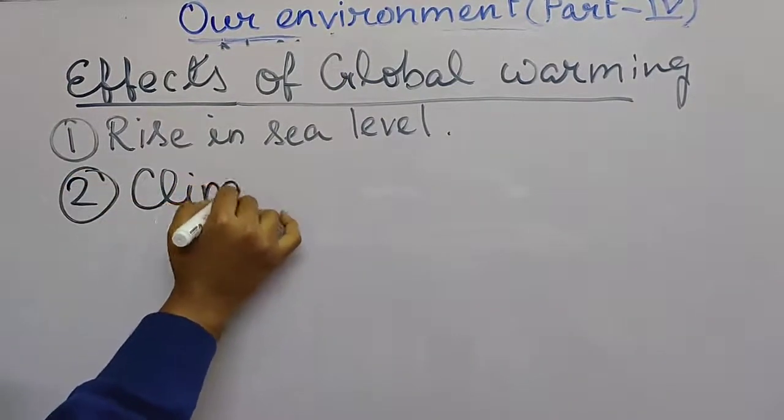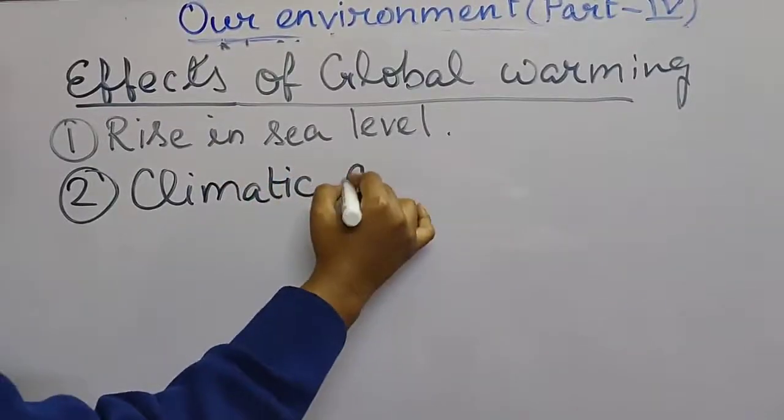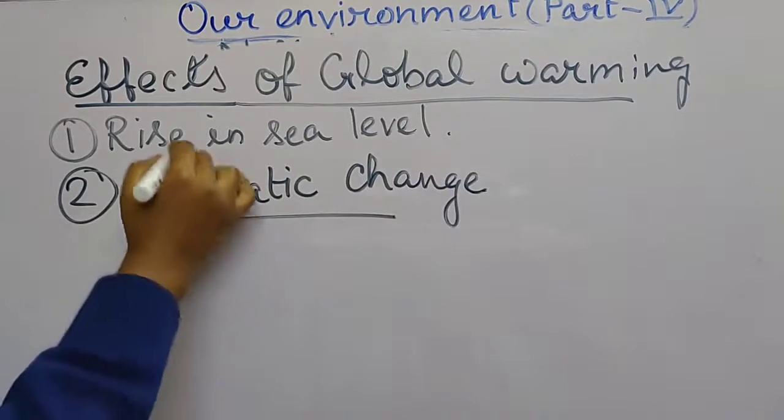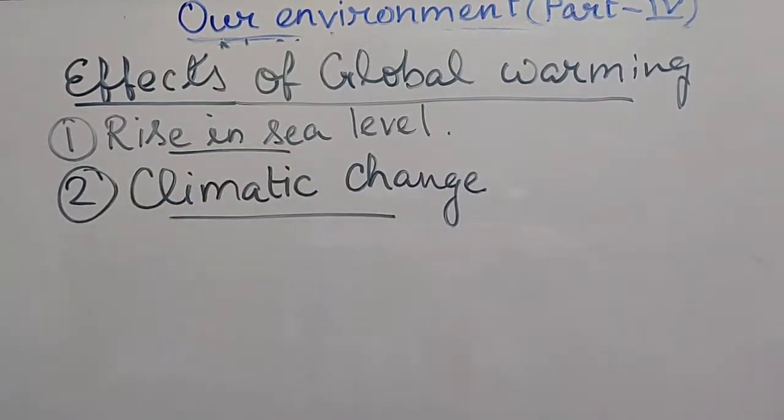climatic change. So obviously we can observe a change in the climate, a change in the weather, that in some areas there is lack of rain, and in some areas there is plenty of rain.